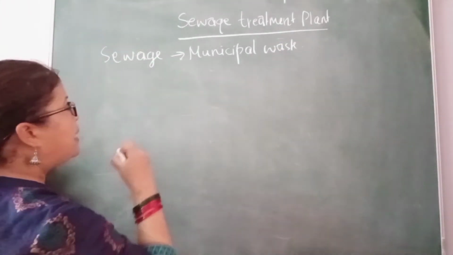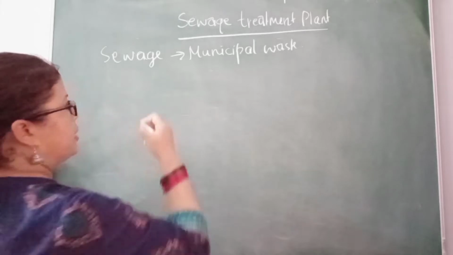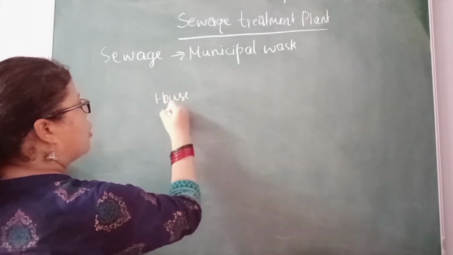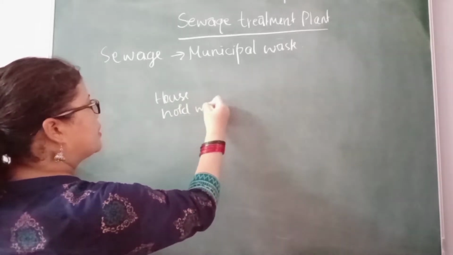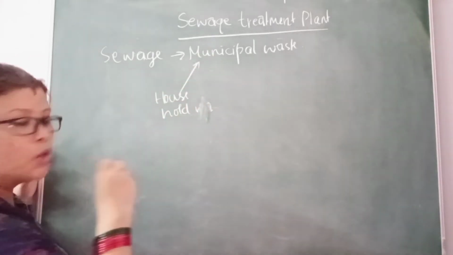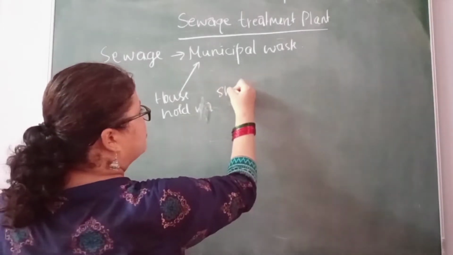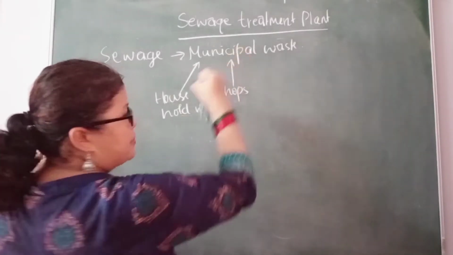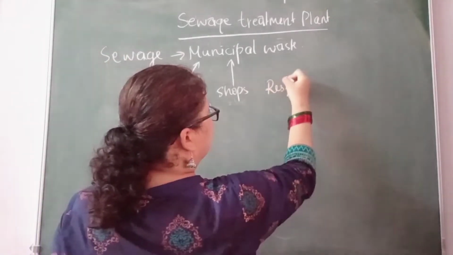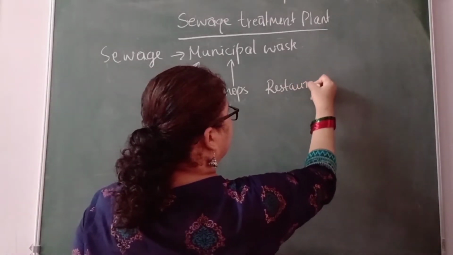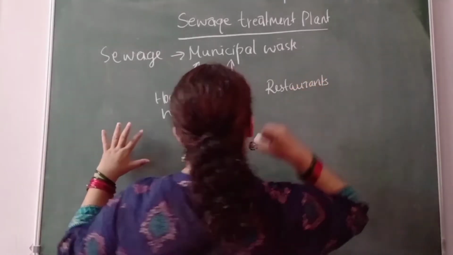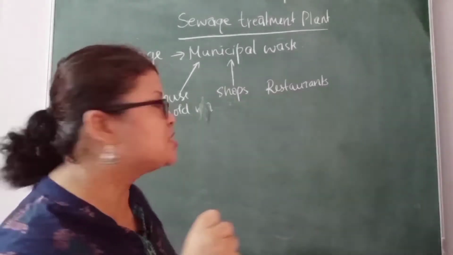Now this municipal waste, from where does it come? Household waste, then shops, where we use water, then restaurants, and residential areas.